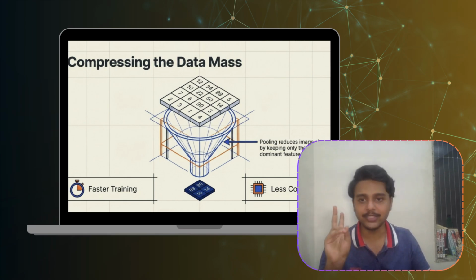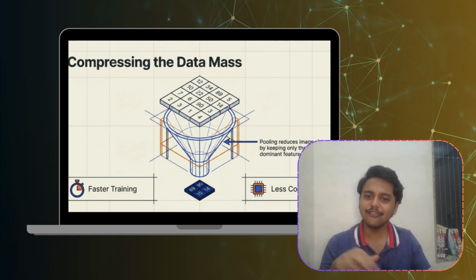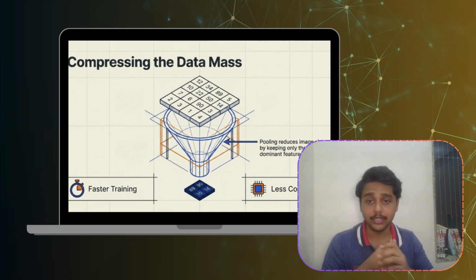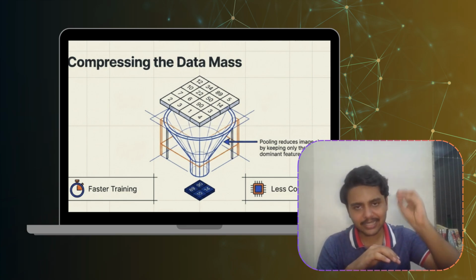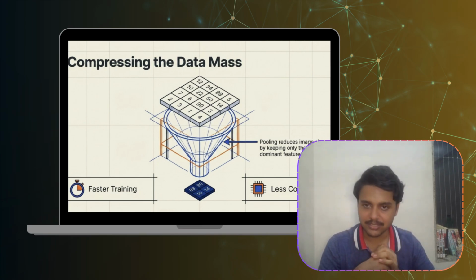This provides two major benefits. First is faster training and the second one is less computation. Think of it like summarizing a chapter. You keep the key ideas and remove the repetitive information. Pooling performs exactly the same function for images.